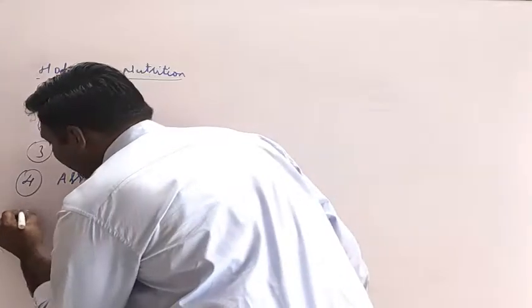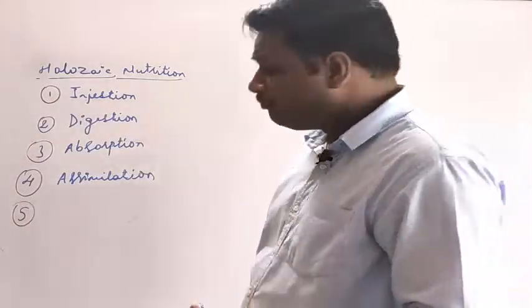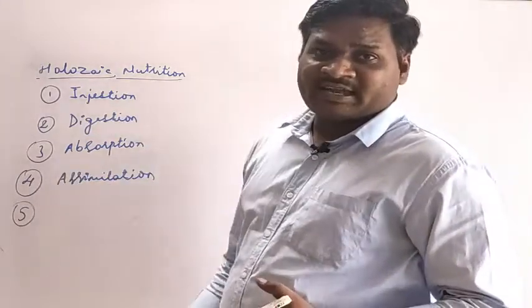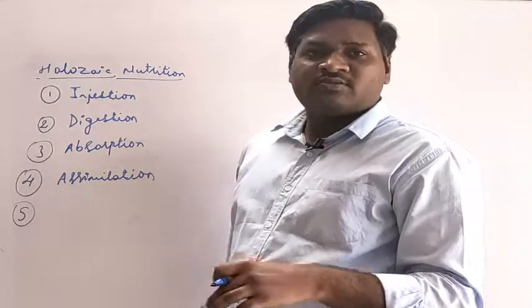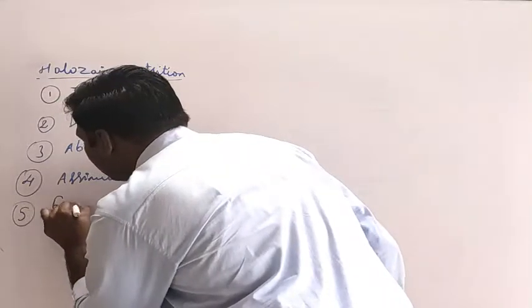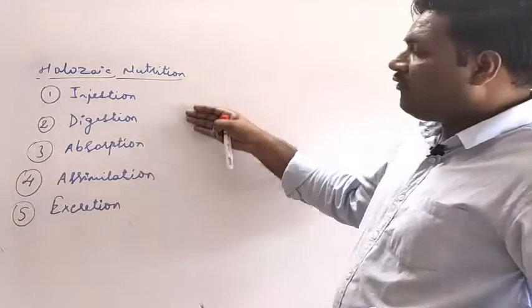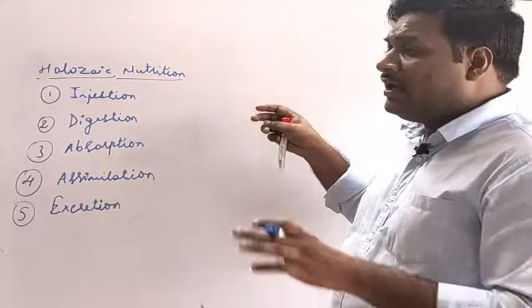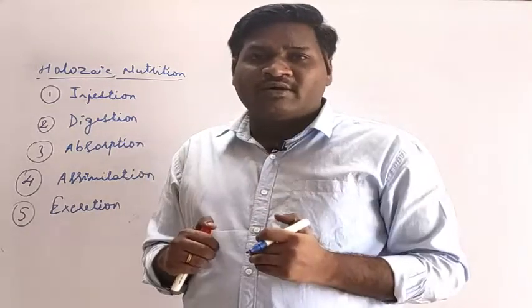After assimilation, the remaining food material which has not been digested will pass from the small intestine to the large intestine, and it will be excreted outside the body through the anus. That is called excretion. So these are the 5 main processes involved in the holozoic mode of nutrition. Now let's discuss how these processes take place within the human body.